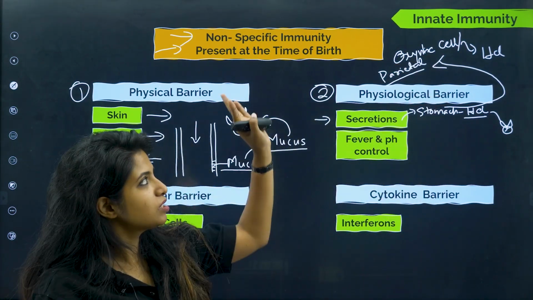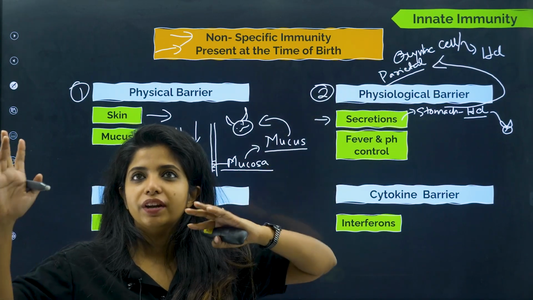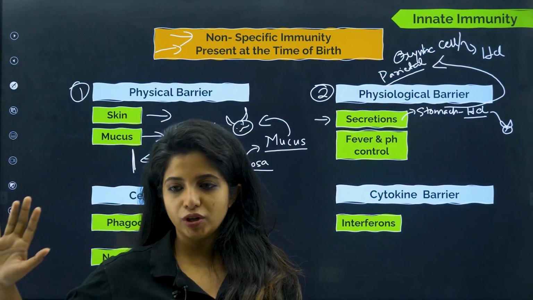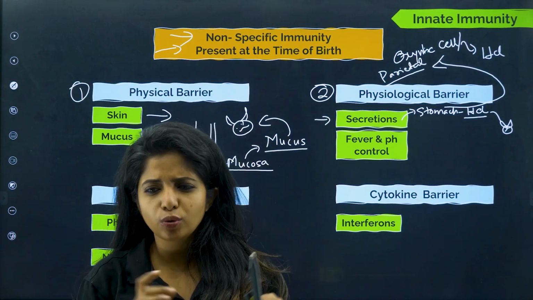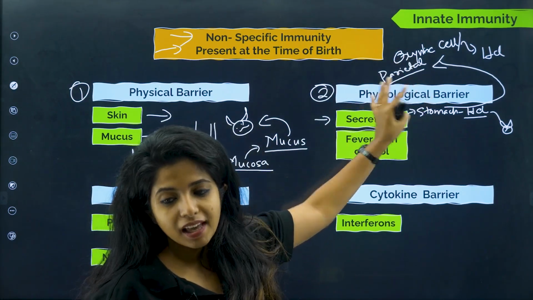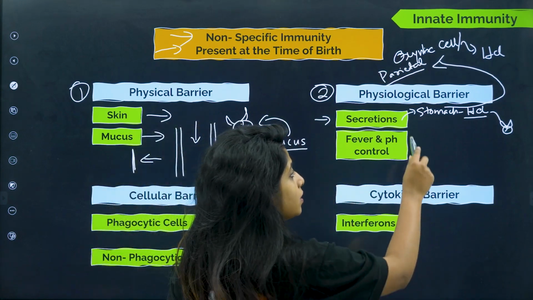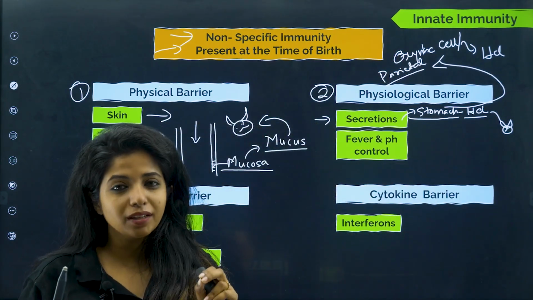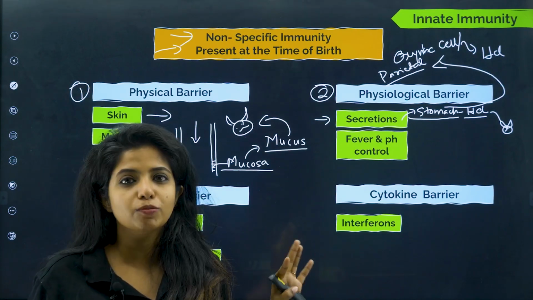This particular portion comes in when you are studying digestion in 11th. As of now, you don't have to remember this. Just remember that the stomach has a secretion which is HCl, and HCl provides an acidic medium for the germs to get killed.